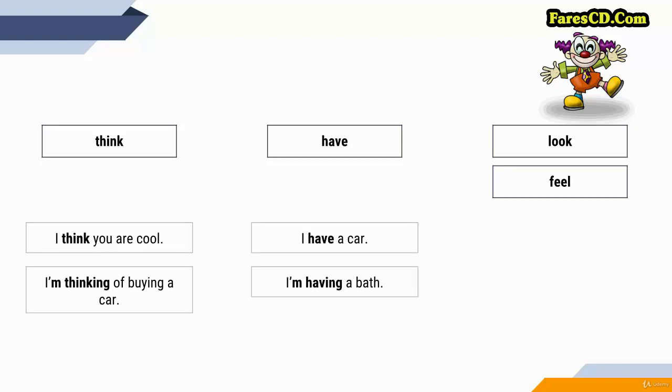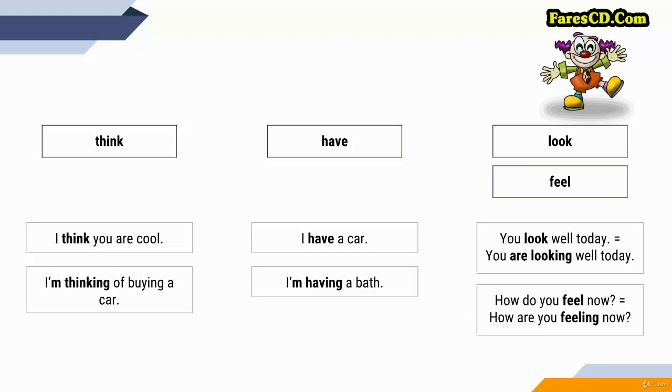There are verbs which can be used in continuous and in simple form, and there is a difference in their meaning. For example, the verb think. I think, I believe, I think you're cool. That's my opinion. So when you express opinion, you use the simple form.